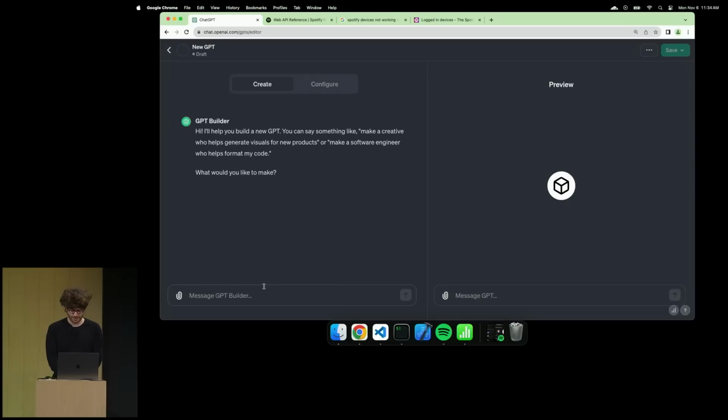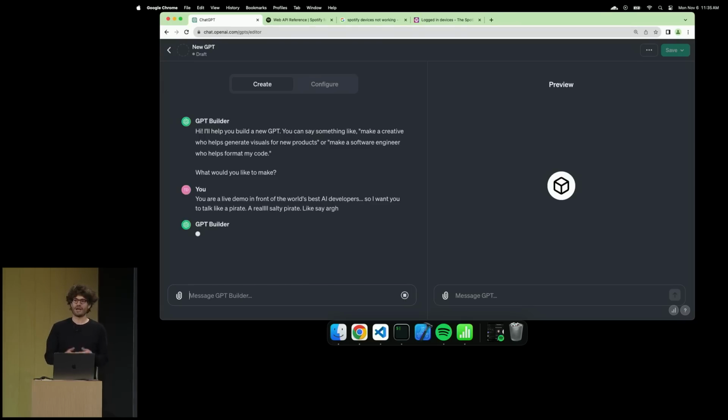So let's make a pirate GPT. And I do actually believe that most great products start as toys. So this is a little bit of a toy demo, but I think that's a great place to start. So you can think of this GPT builder a little bit as like this blank slate. And so I'm going to tell it, you are a live demo in front of the world's best AI developers. Yeah. So I want you to talk like a pirate, a real salty pirate, like say arg.